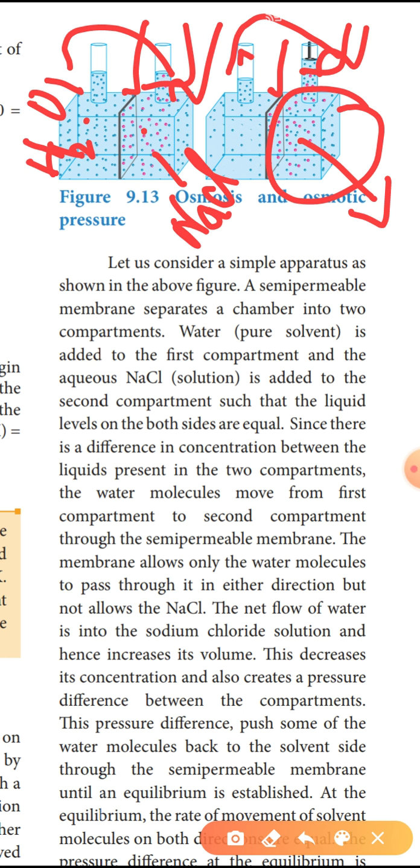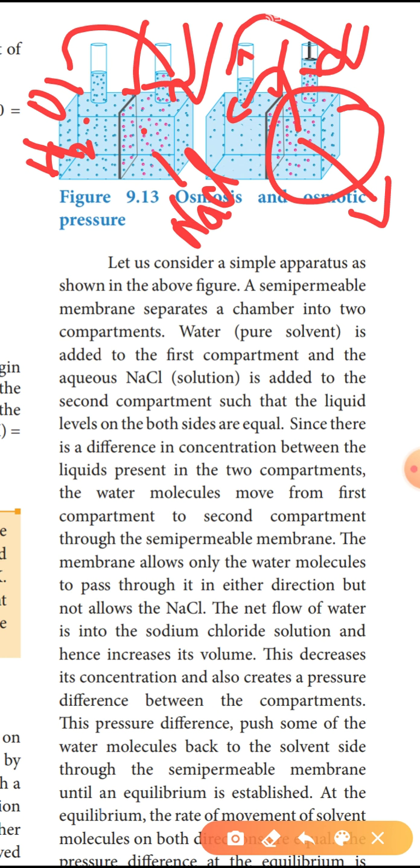The pressure difference pushes some of the water molecules back to the solvent side through the semi-permeable membrane until equilibrium is established. At equilibrium, the rate of movement of solvent molecules in both directions is equal. The pressure difference at equilibrium is called osmotic pressure, pi.